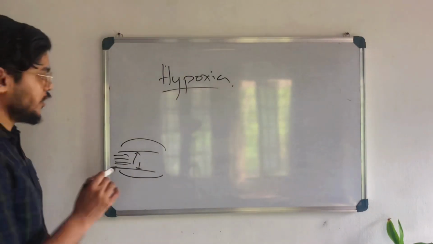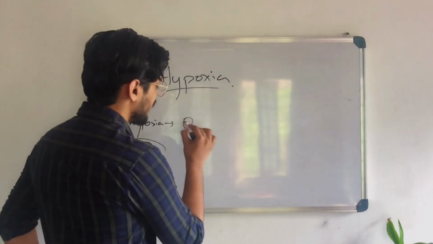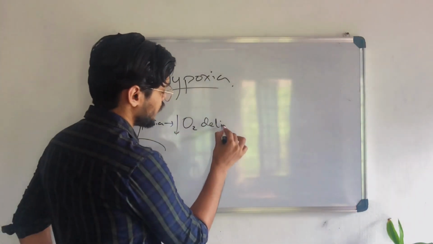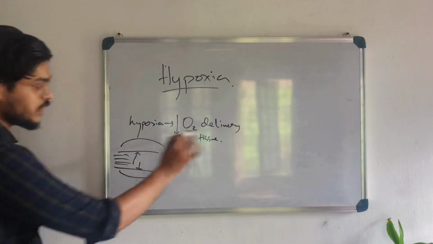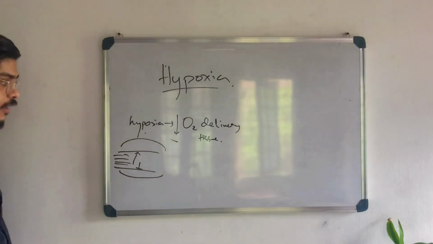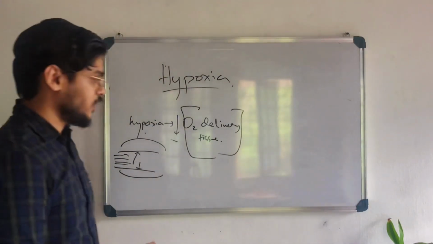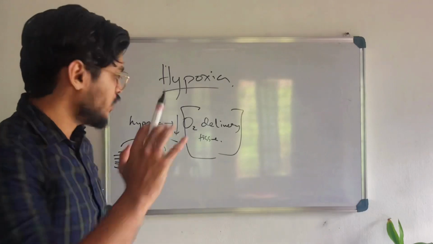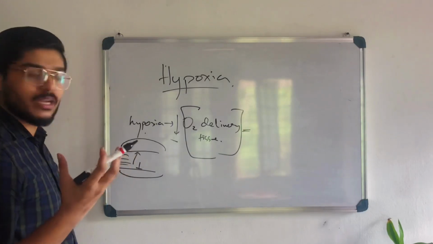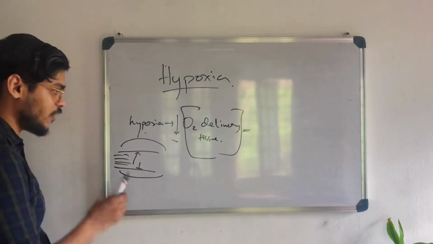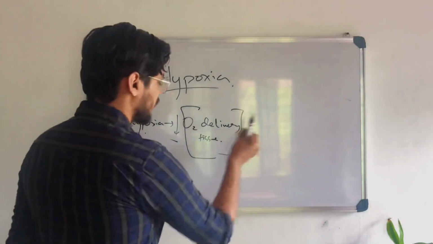Okay, we understood that. Now, we have a formula for hypoxia. Hypoxia is caused if there is a decrease in the oxygen delivery to the tissues, right? If oxygen delivery is reduced, then hypoxia is happening. Understand? So for oxygen delivery, there is an equation that we have to know. It's very easy. It's very logical actually. What are the factors that determine oxygen delivery to tissues? First of all, how much blood is coming?